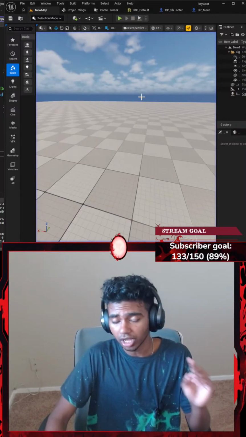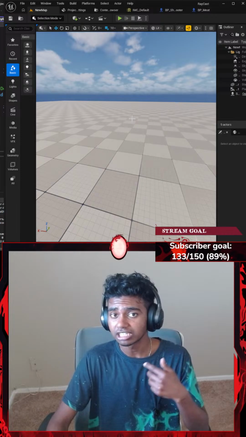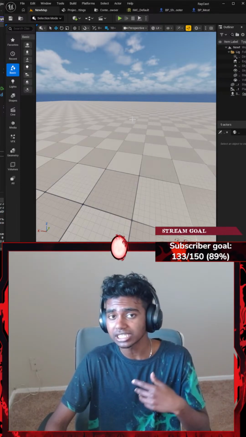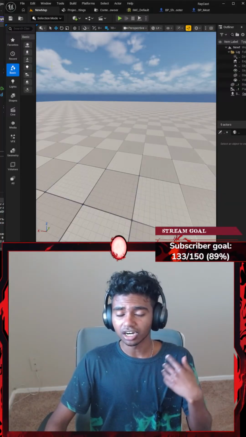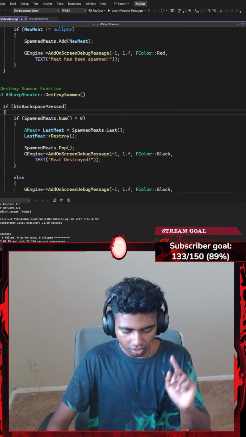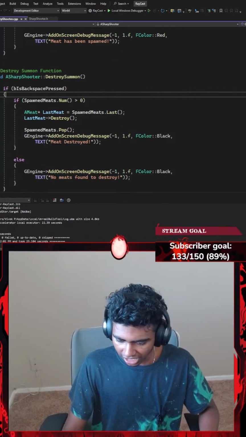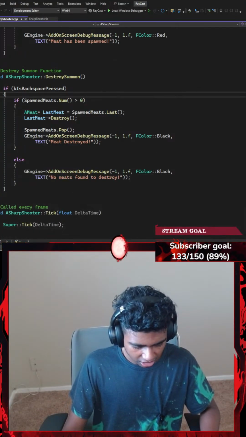So yeah, that's basically what I worked on. But today I'm going to be working on raycasting, where every time I shoot my meat, it works the same as hitting a target, and I'm going to get a certain debug message on my window.